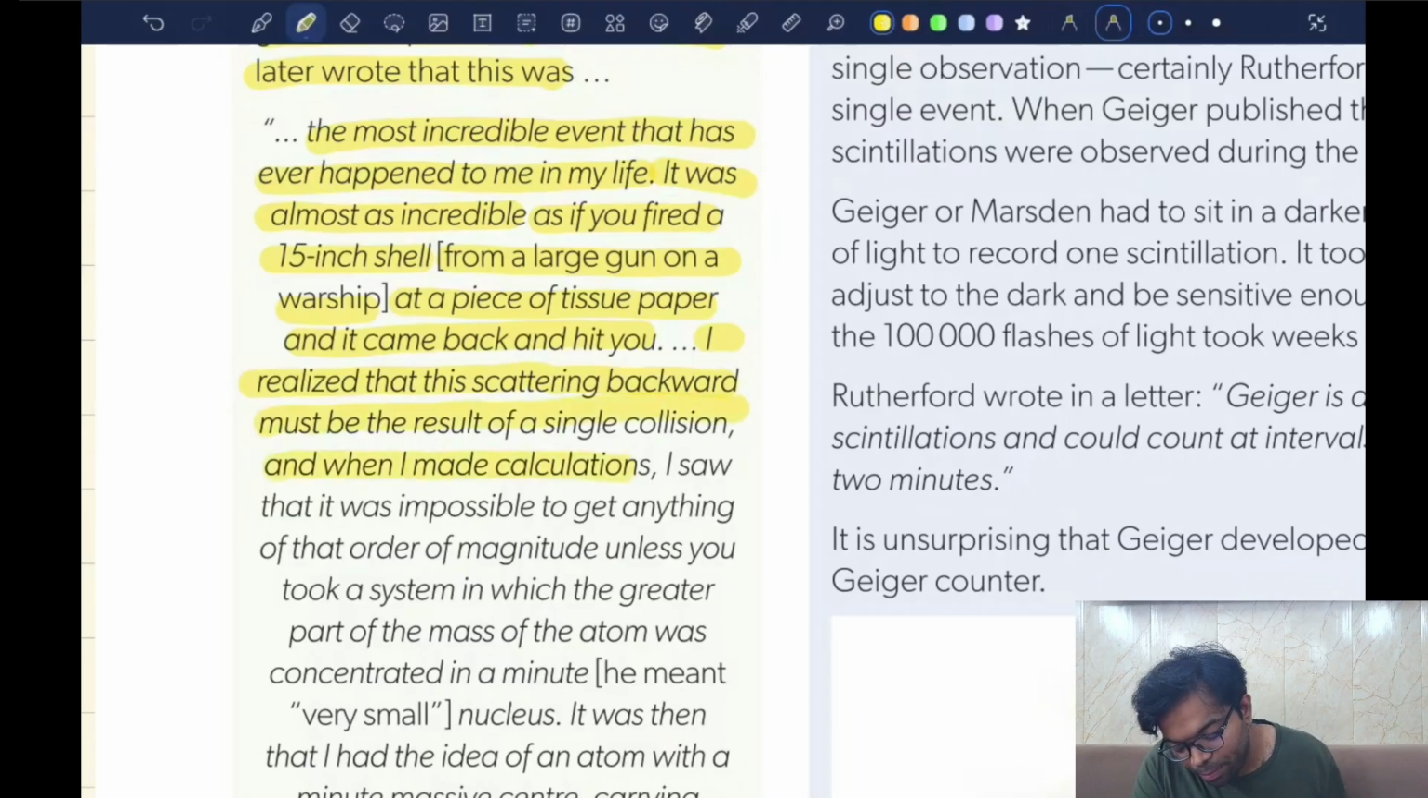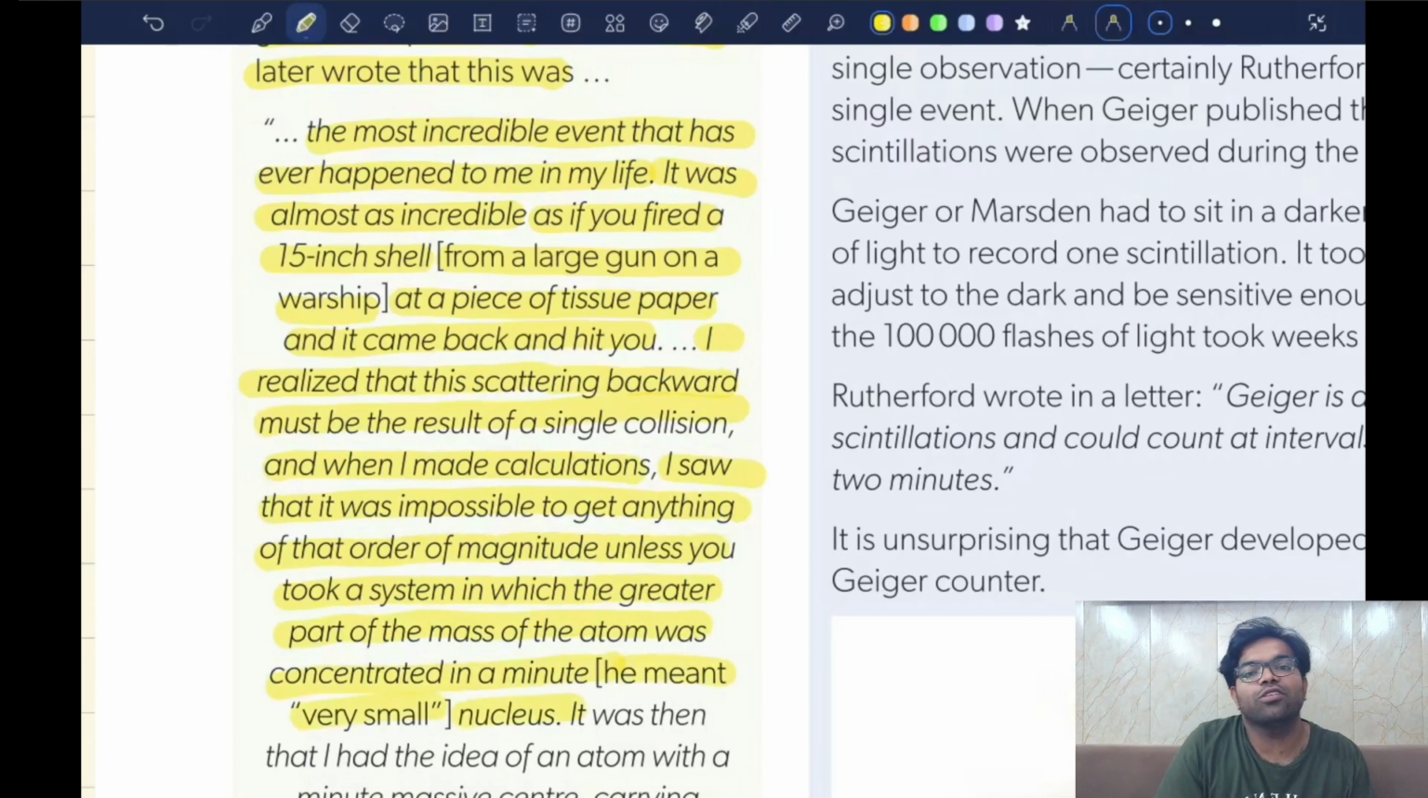I realized that this scattering backward must be a result of a single collision. And when I made calculations, I saw that it was impossible to get anything of that order of magnitude unless you took a system in which the greater part of the mass of the atom was concentrated in a minute, he meant very small, nucleus. So he came to two conclusions. One was the nucleus is positively charged, because of the small deviations that you see in the alpha particles.